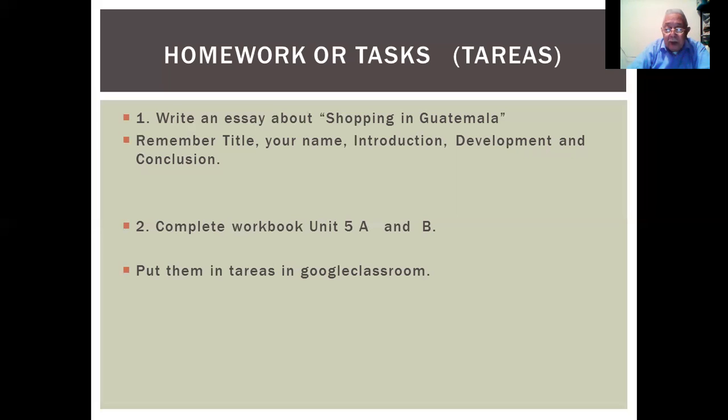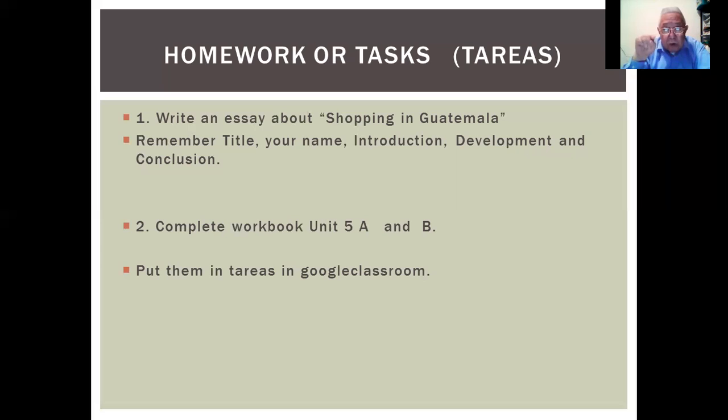Okay, this is what you have to do, and the rest of the book for lessons A and B of unit number 5. And then you have to complete your exercise, do the exercise during this Saturday or during the week. And then also, don't forget, we have homework for next week.